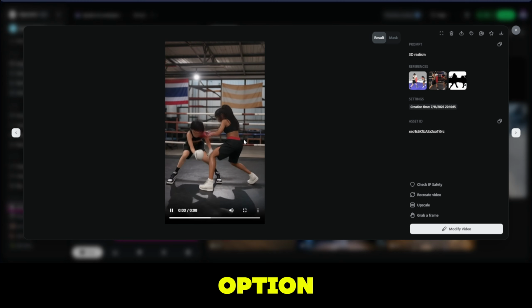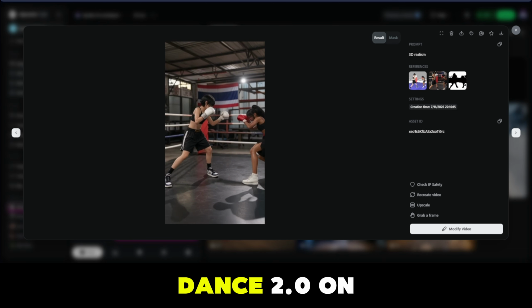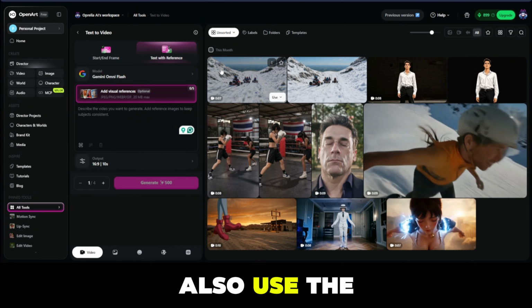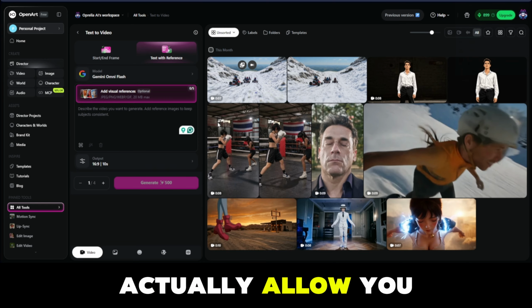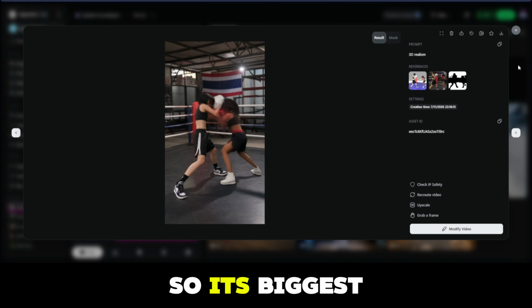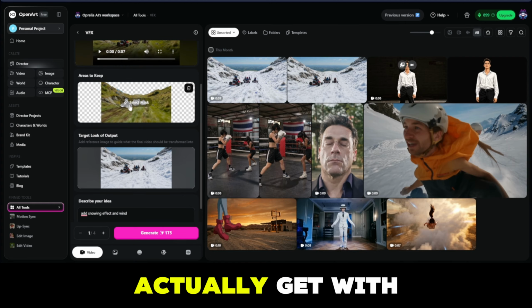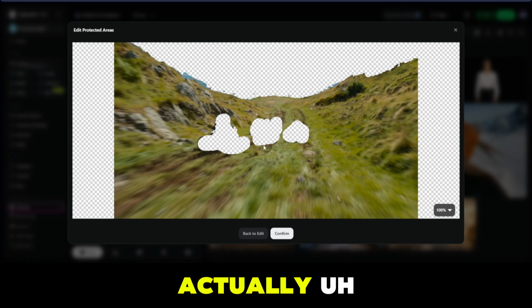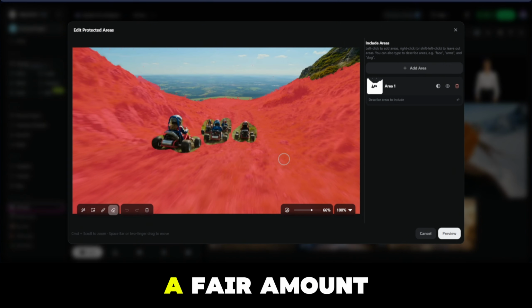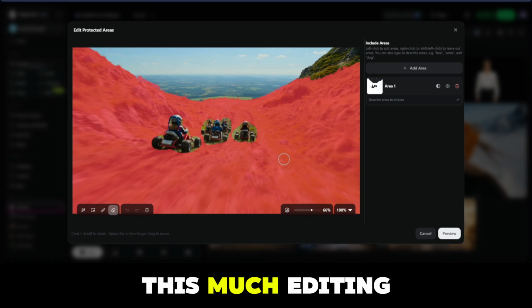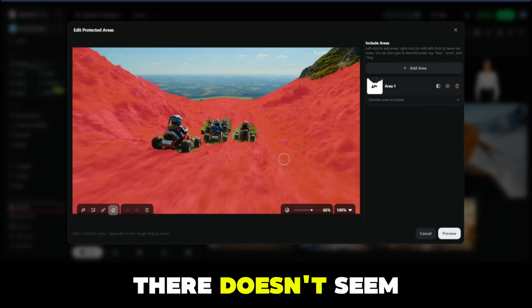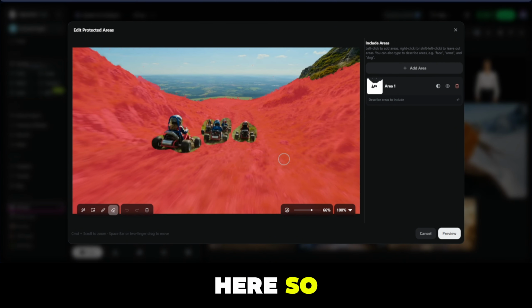But obviously, if you have the option, you can also go to edit things with Seedance 2.0 on OpenArt, or you can also use the Gemini Omni Flash, which is also a great tool. But both of those do not actually allow you to add masks. So its biggest benefit is really the masking tool. And there is a considerable amount of control that you actually get with the masking tool that I have to say is actually pretty decent. So you do get a fair amount of control. And I don't know any other video editing tool that has this much editing power right now. And on top of this, there doesn't seem to be any type of copyright problems here. So you can do a lot of work with copyrighted content on this thing.